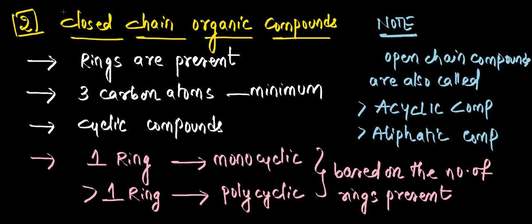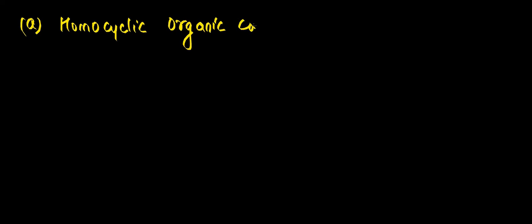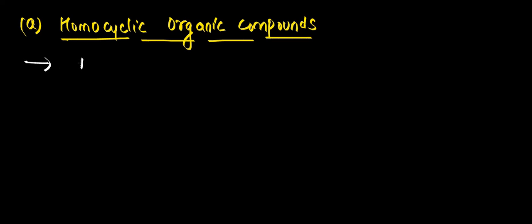Now we will see the further classification of closed chain compounds, that is homocyclic and heterocyclic. First we will discuss homocyclic organic compounds. See, homo means same, cyclic means closed structure. So in the cycle, the connecting atoms will be the same. That is the meaning of homocyclic. And which will be the connecting atoms here? Carbon atoms. In the ring, the connecting atoms will be carbon.